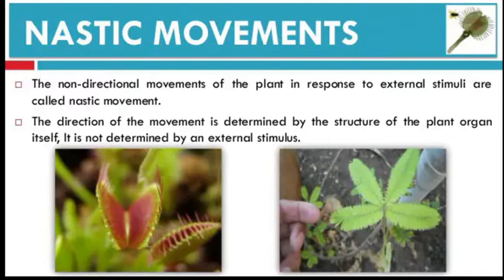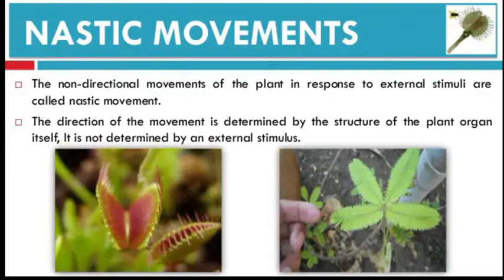Tropism is a directional movement and a growth movement of a plant part in response to an external stimulus. This is called tropic movement.